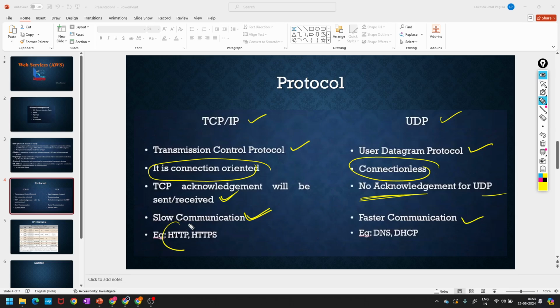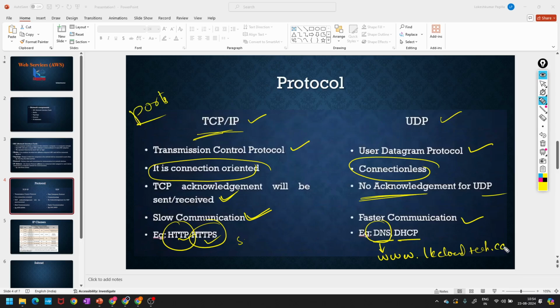So you know HTTP and HTTPS. These HTTP and HTTPS servers depend on TCP ports, right? Next, DNS and DHCP. Have you heard about the Domain Naming Service, like www.lkcloudtech.com?